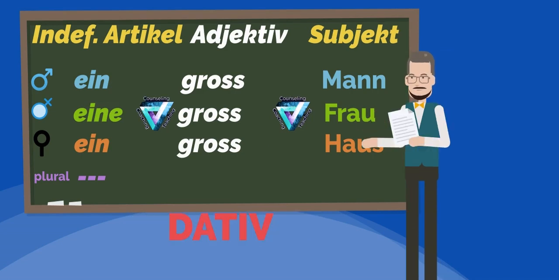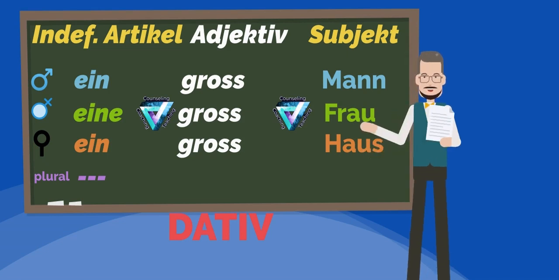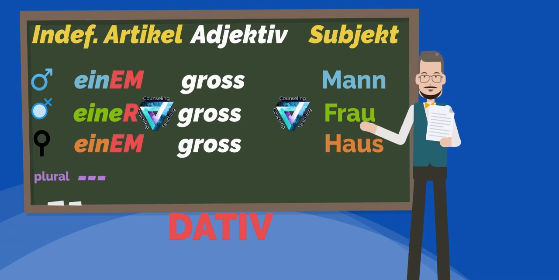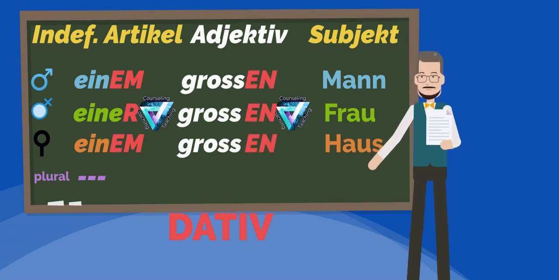In the dative case, we already know that all definite articles change. The same applies to the indefinite articles, einem for masculine, einer for feminine, and einem for neutrum. And here's the good news, all adjectives end in en again.